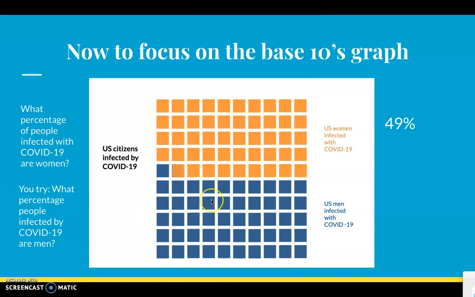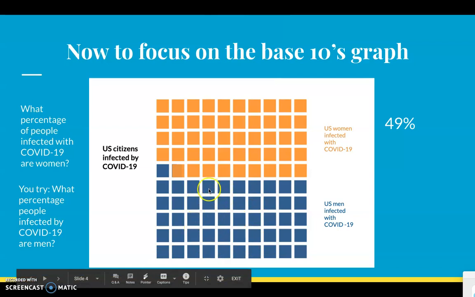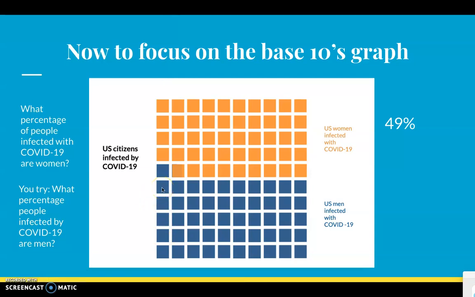So now let's look at this together. Like we said, we count our rods or we count each individual unit, but I'm going to do rods for time's sake, okay? So we have 10, 20, 30, 40, 50. So we have 50 over 100 or 50%, and then we have 1 over 100 or 1%.